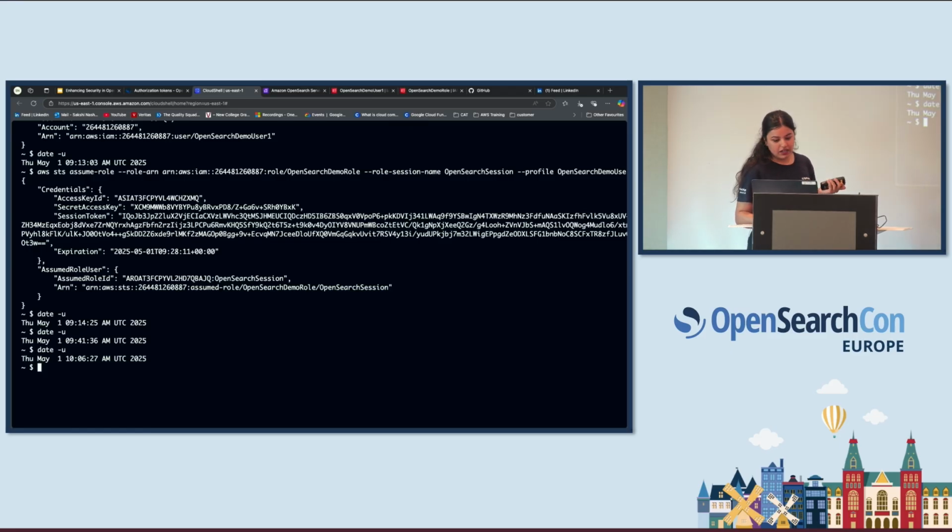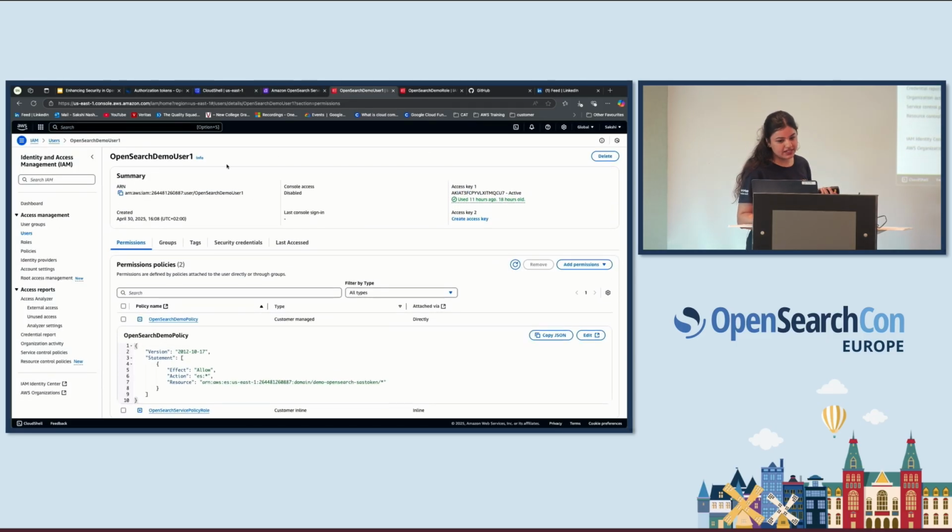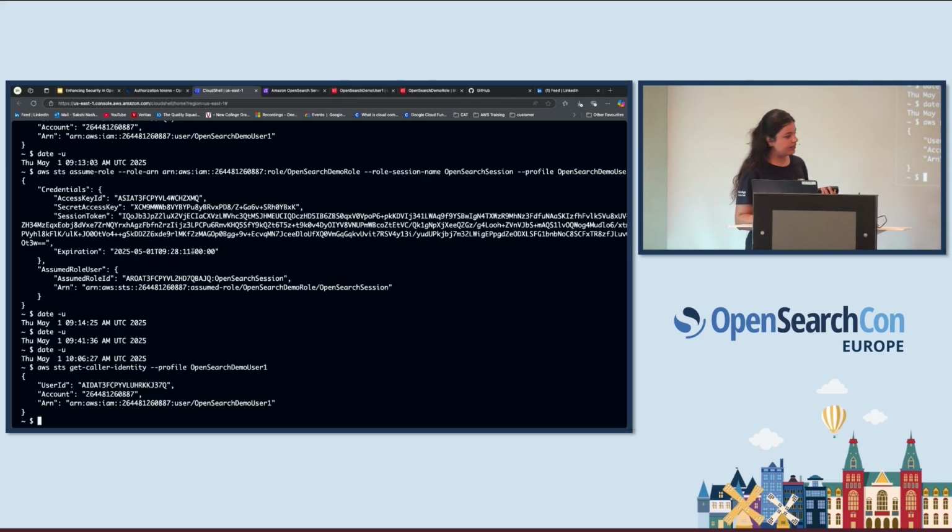UTC time. And now, I have a profile that I've created. This is the OpenSearch demo user one profile, and I'm logging in through this profile. I have the user ID, the account name, and the ARN. The ARN is actually taken from the IAM role, right? I'm using this user itself to log into my Cloud Shell, right? And this is what I'm going to use. The profile name is OpenSearch demo user one. And let us hit the API.